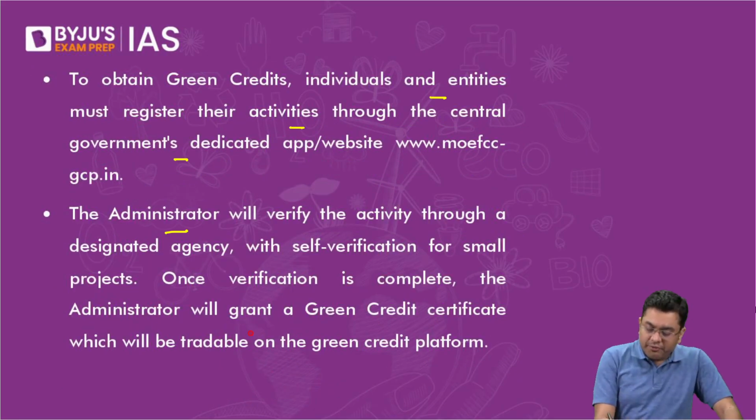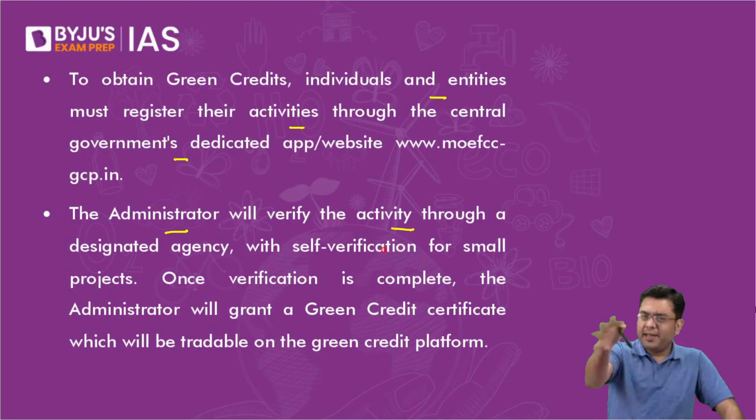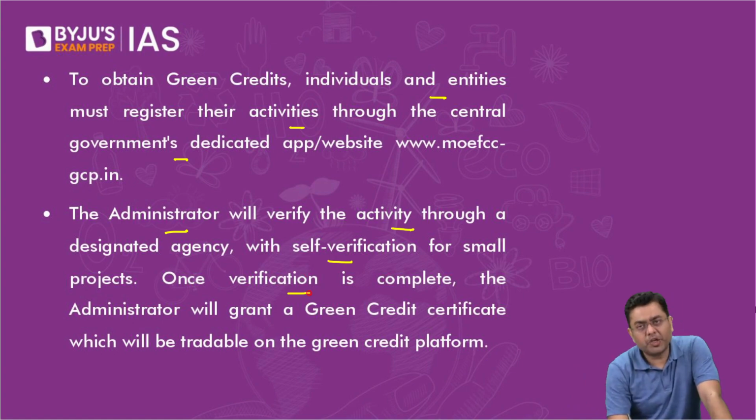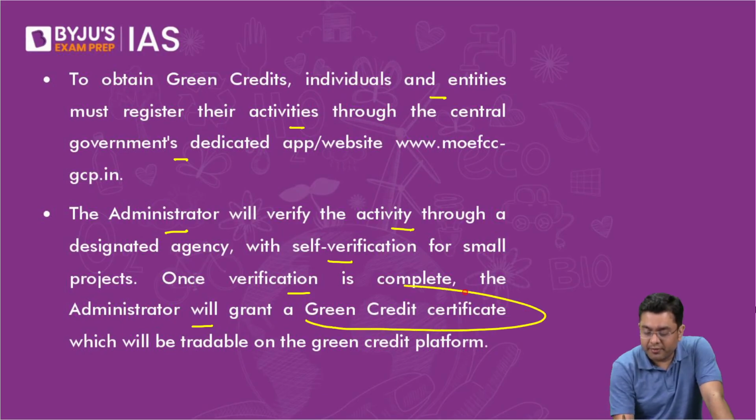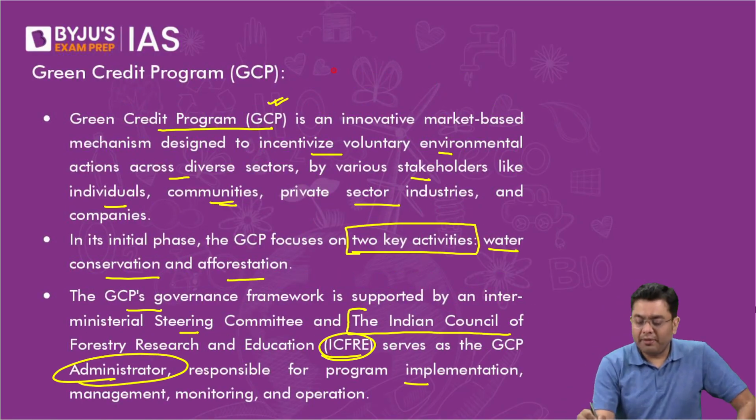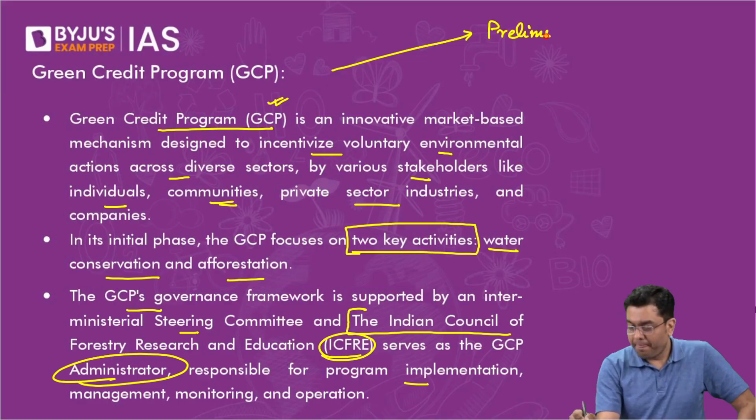The administrator will verify the activity through a designated agency that it will pick, with self-verification for very small projects. Once verification is complete, the administrator will grant a green credit certificate, which will be tradable on a green credit platform. So that is basically your Green Credit Program, very relevant for your prelims.